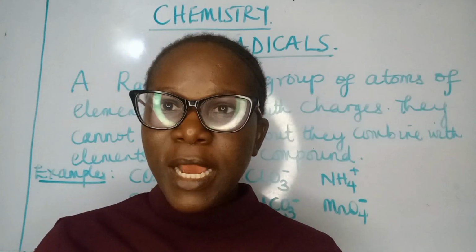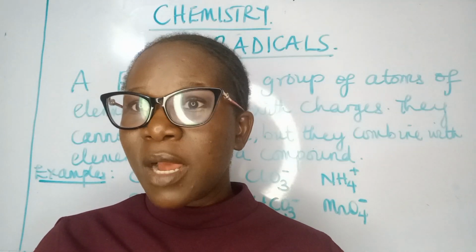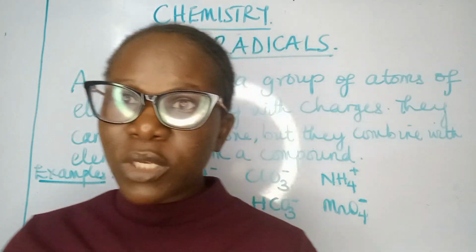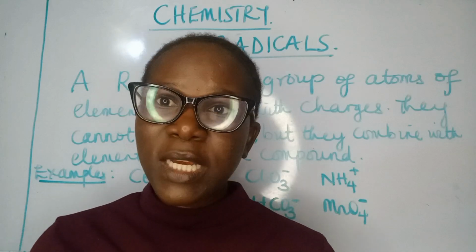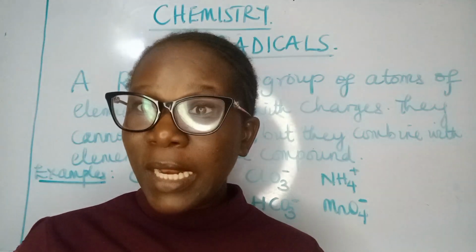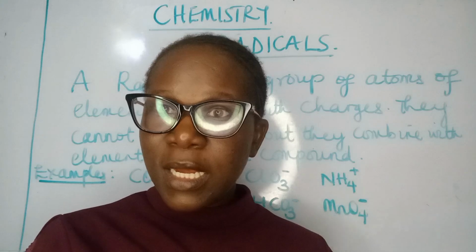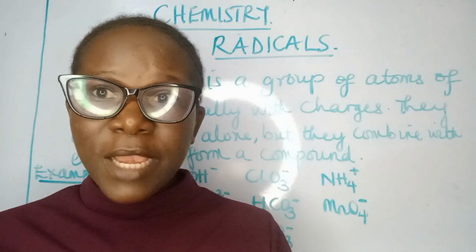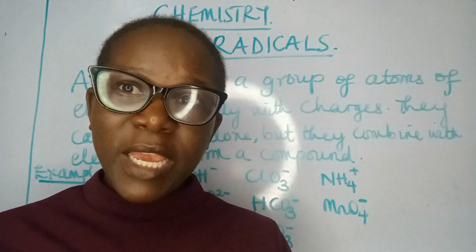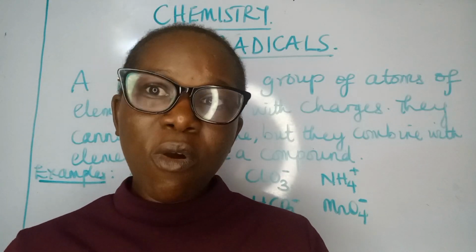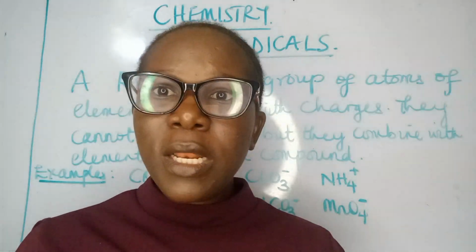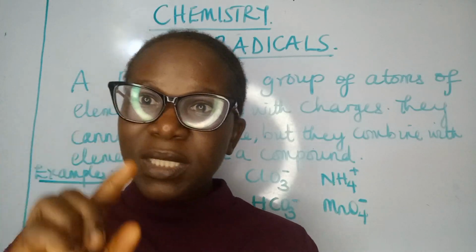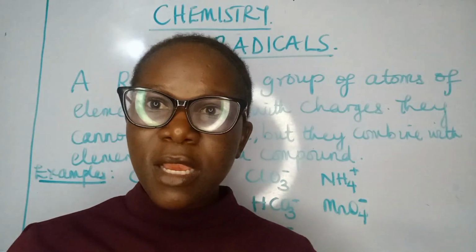Now, if you can still remember, anions and cations also carry charges. One is positive, the other one is negative. The anions are negative while the cations are positive. The anions are formed when elements gain electrons, which are negative. And the cations are formed when elements give out their electrons, which are negative. They become positively charged. That's the cations. But this radical has a net charge on it, a number on it, which represents the oxidation number of everything in the group.